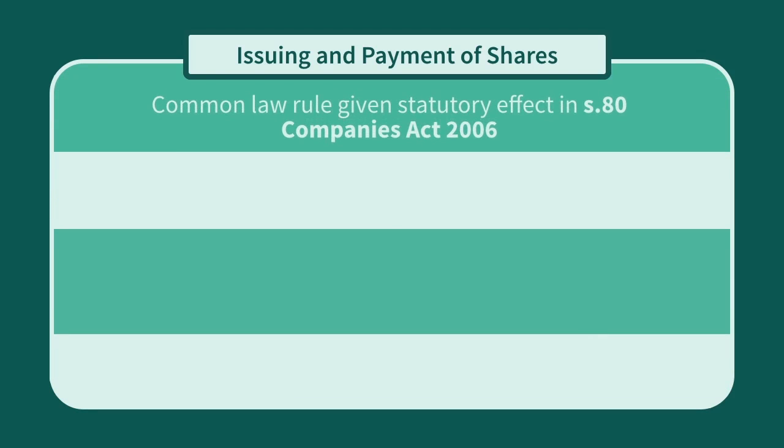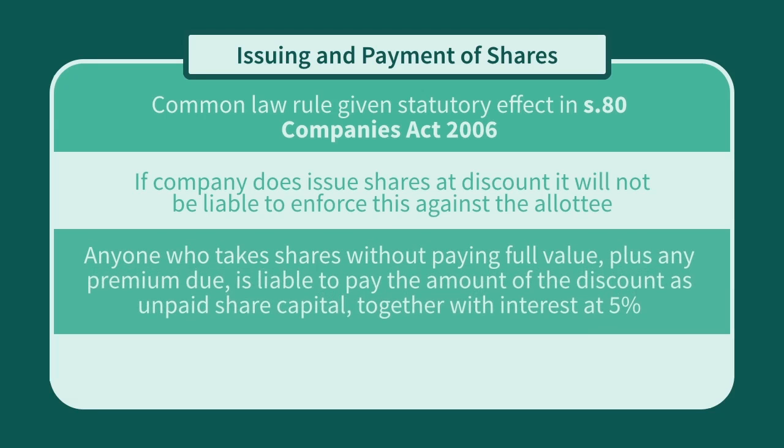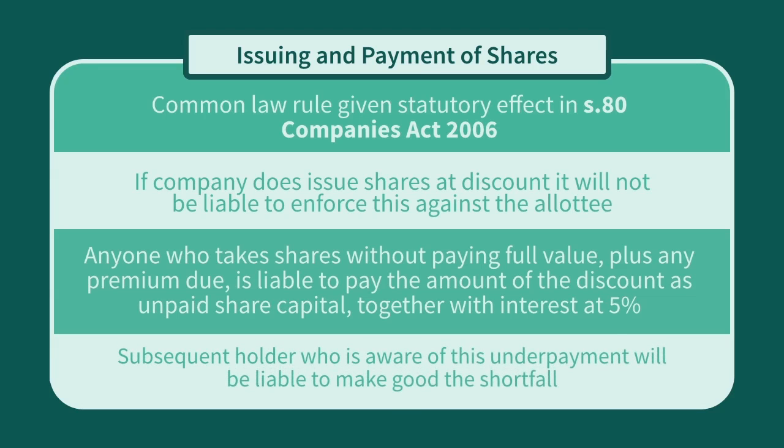This common law rule is now given statutory effect in Section 80 of the Companies Act 2006. If a company does enter into a contract to issue shares at a discount, it will not be able to enforce this against the proposed allottee. However, anyone who takes shares without paying the full value plus any premium due is liable to pay the amount of the discount as unpaid share capital, together with interest at 5%. Also, any subsequent holder of such a share who was aware of the original underpayment will be liable to make good the shortfall.